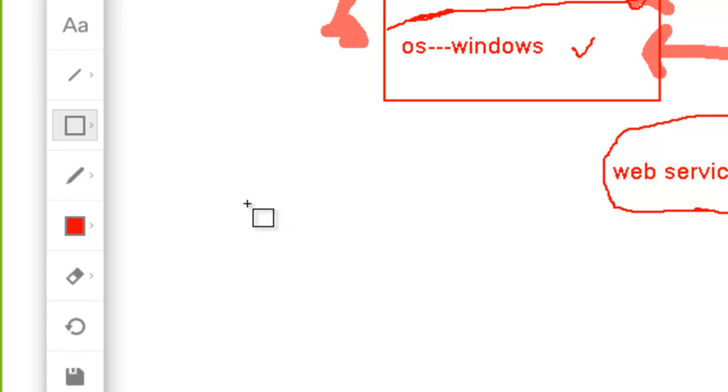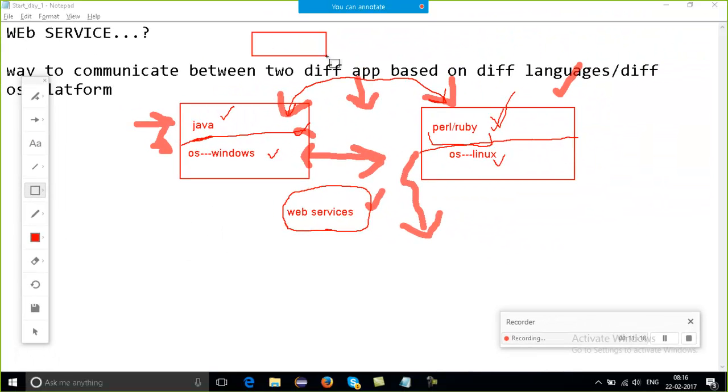As he said, something which is working on some protocols. Say if it is HTTP, FTP, or TCP, any of the protocols, right? As I said, I'm giving you very simple words: Java wants to communicate with Perl, a different operating system wants to communicate.